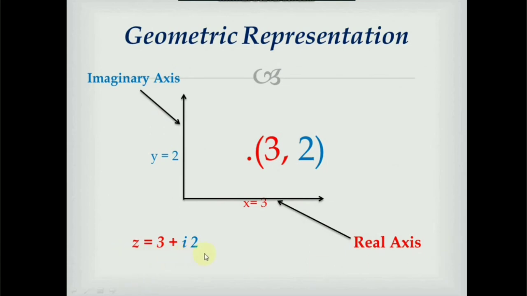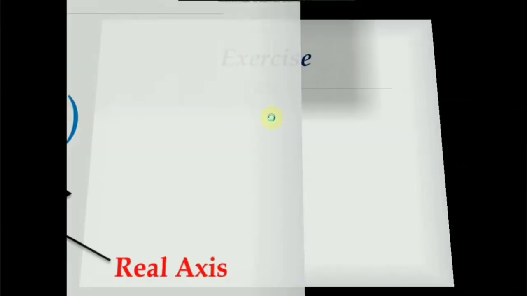z is equal to 3 plus 2i. In this number, 3 is a real part. We will plot this as an x coordinate on the real axis and imaginary part will be plotted on imaginary axis as a y coordinate. So in this way, using this real part and imaginary part, we will get the point in the R square, that is (3, 2). So in general, real part of a complex number represents the coordinate on real axis and imaginary part of a complex number represents a coordinate on imaginary axis. With the help of these two coordinates, we can plot any complex number in a complex plane.